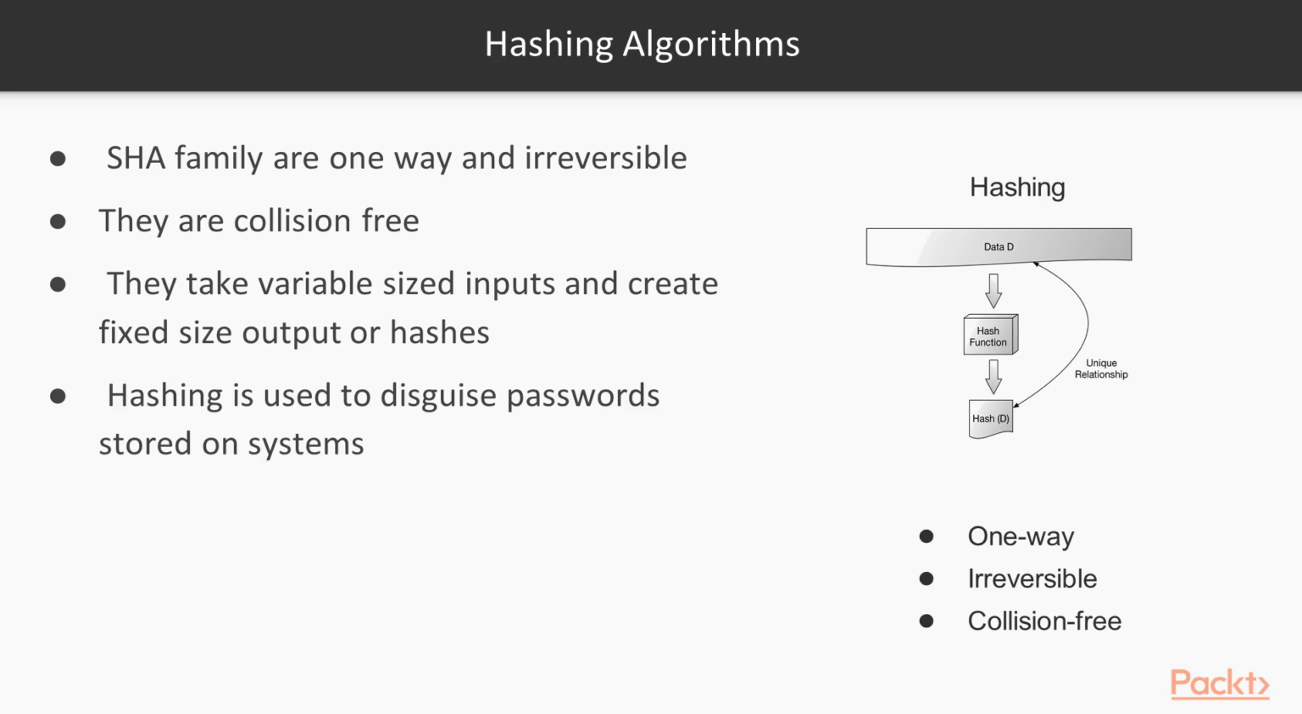Let's also talk about hashing and digital signatures. Hashing algorithms such as the SHA family are one-way and irreversible. They should also be collision-free, which means that given two sets of data, they won't compute to the same hash. Hashing algorithms take variable-sized inputs and create fixed-size output, or hashes. Hashing is often used to disguise passwords stored on systems, and hashing is also a core component of digital signatures.